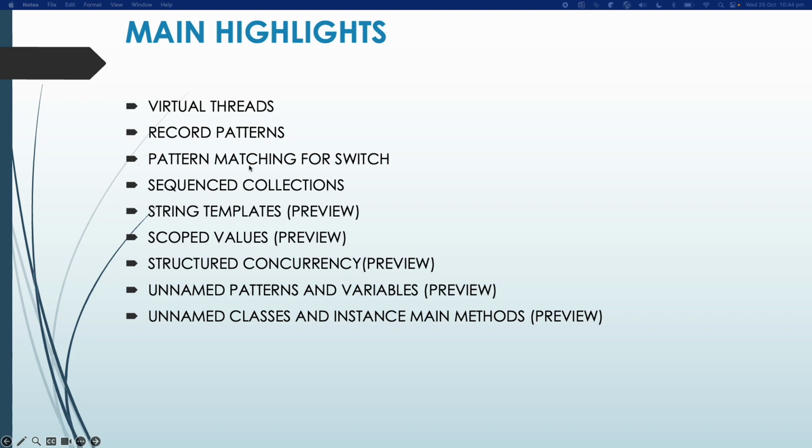Let's now dig into the new and preview features that Java offered in this version 21. So these are the main highlights. What are those? Virtual threads, record patterns, pattern matching for switch statements, sequenced collections, string templates, that's in preview, scoped values, that's in preview, structured concurrency in preview, unnamed patterns and variables in preview, unnamed classes and instance main methods, preview. We'll see a brief overview of what all these are in this video, and we will see a detailed explanation in our future videos.